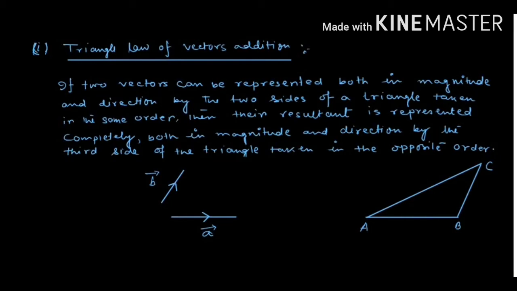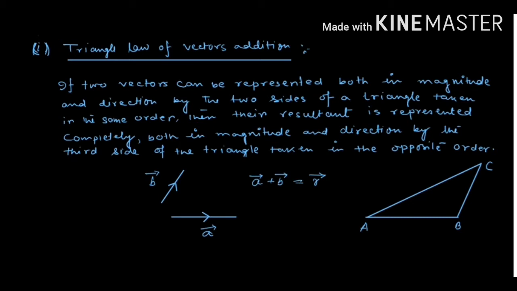The triangle law of vector addition states that if two vectors can be represented both in magnitude and direction by the two sides of a triangle taken in the same order, then their resultant is represented completely both in magnitude and direction by the third side of the triangle taken in the opposite order. Suppose we have these two vectors in space, vector A and vector B, and we are going to add them. Suppose we get a result R, and this vector R is called the resultant vector.